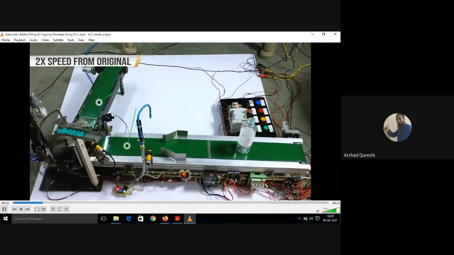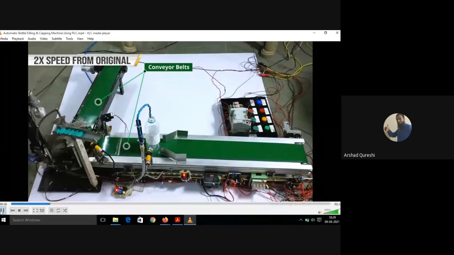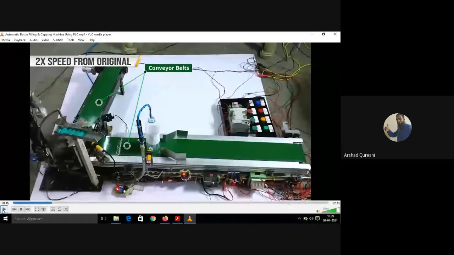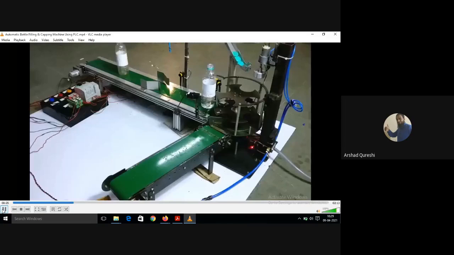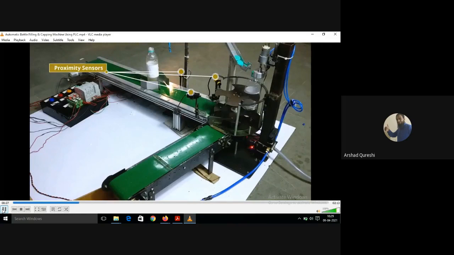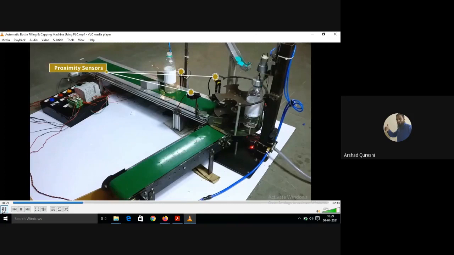See, the bottle is coming with the help of a conveyor belt. It stops. There is a sensor which senses the bottle. It stops there and then it gets filled. Then it comes ahead and gets capped.